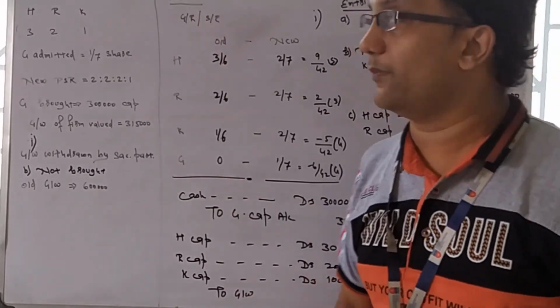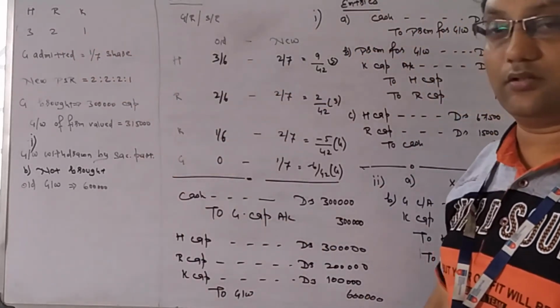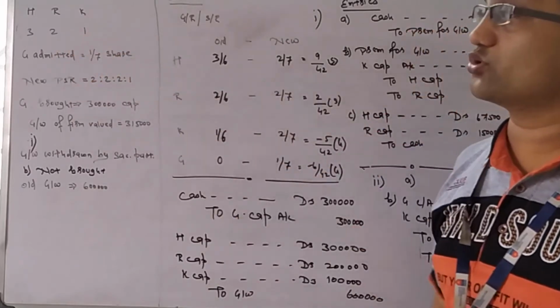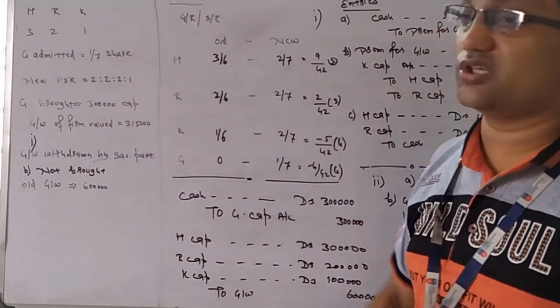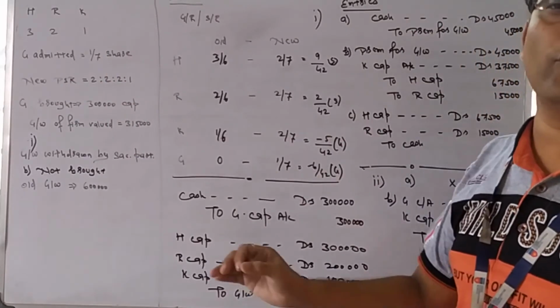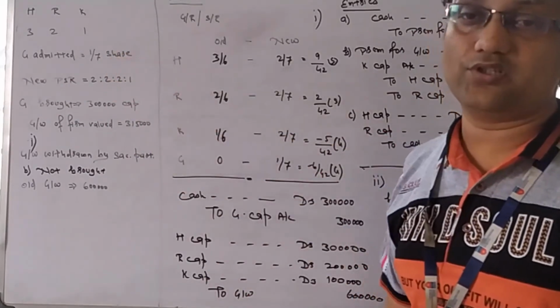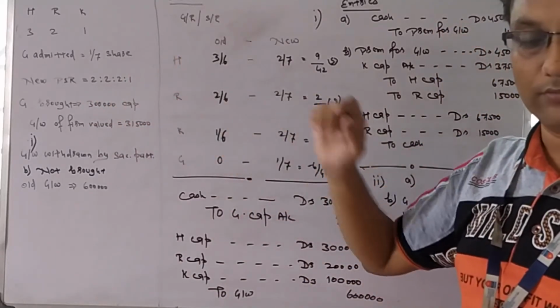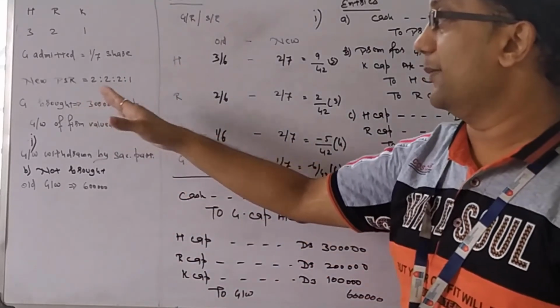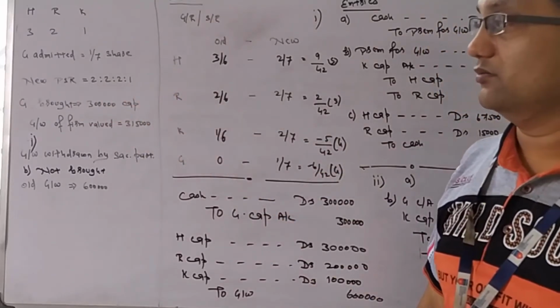So let's take an example. H, R, K partners, their ratio is 3:2:1. They have admitted Mr. G for 1/7 share of profit. His share of profit is 1/7. And after admission, the new PSR is 2:2:1. G brought 3 lakh as capital.